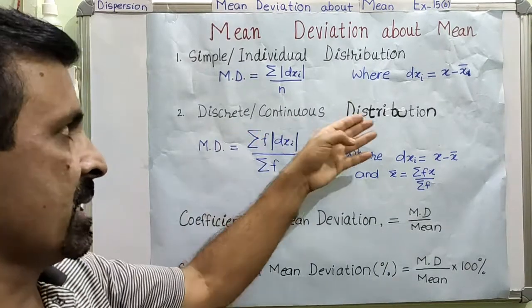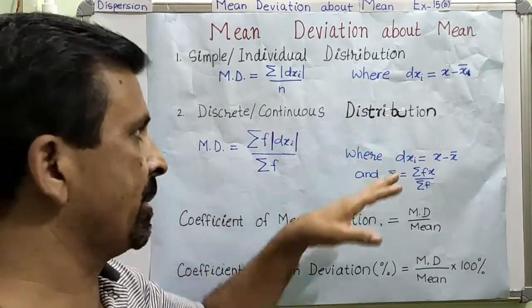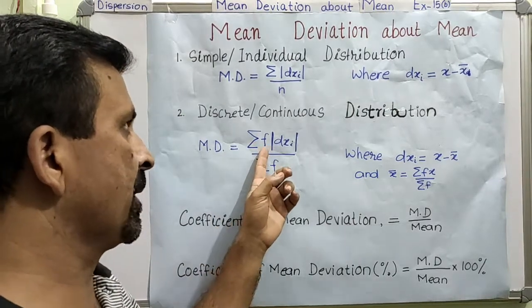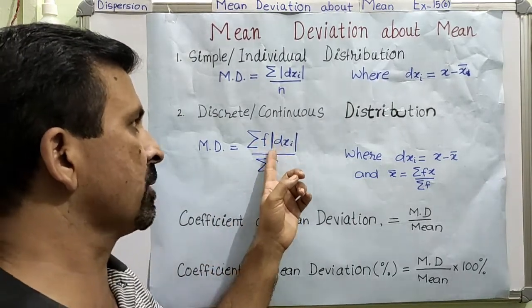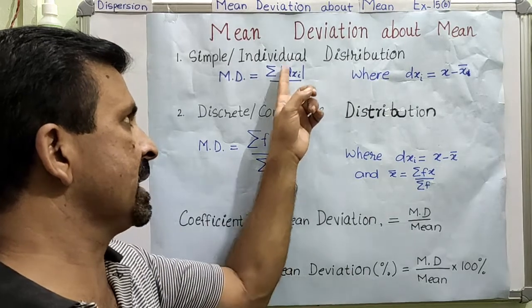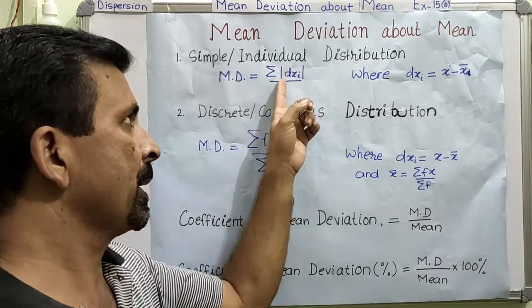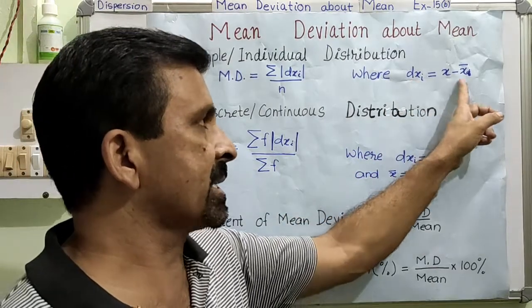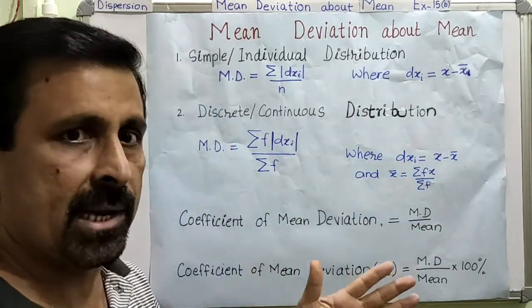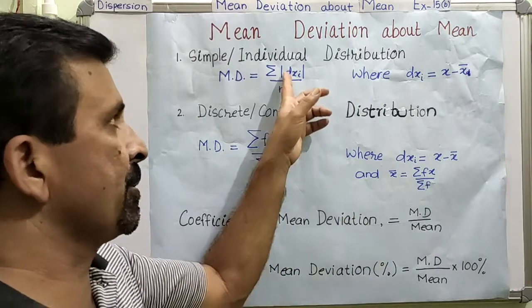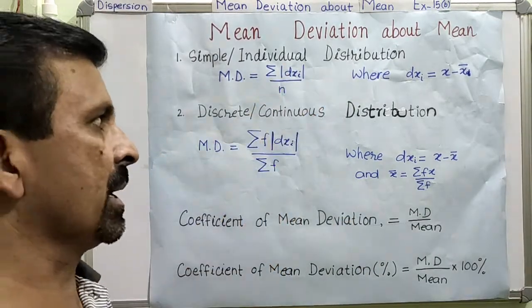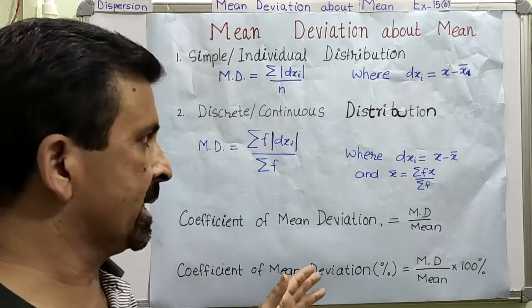Similarly, for the discrete or the continuous distribution, we have a similar formula. We have a common formula, which is the sum of the product of frequency and the absolute value of dxi. You can see here, this is the absolute value sign, right? So first of all, we will calculate the value of dxi, and then we will leave the sign. Leaving the sign, the number is said to be the modulus or absolute value. All this doubt will be clear to you when we take the example.